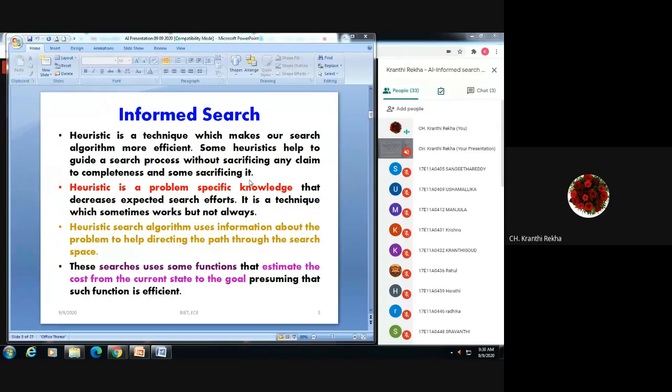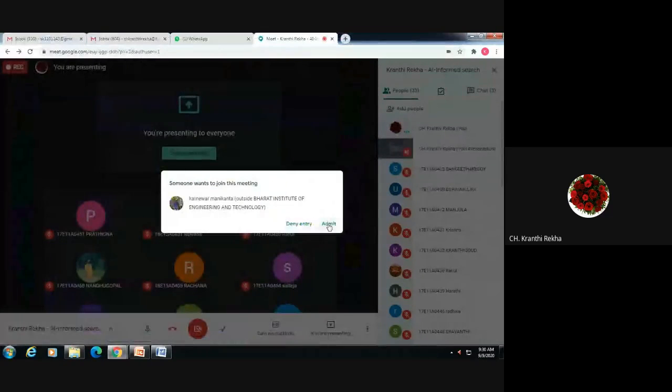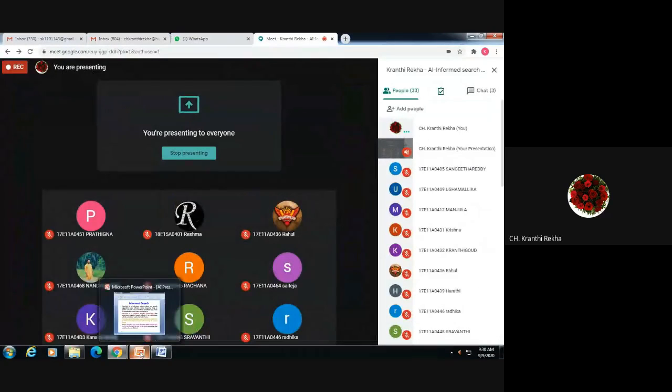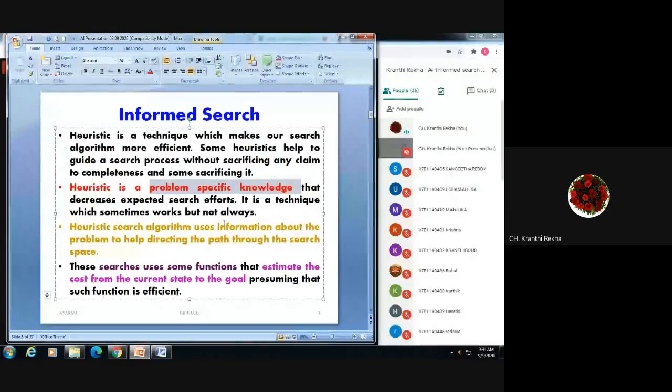That means what? The heuristic will help in solving a problem or reaching a goal by making use of certain functions or relations. It will give you knowledge of the domain. That means we make use of domain knowledge to solve the problems using this heuristic search, and it will also reduce the effort.